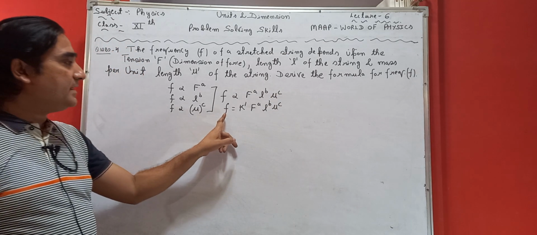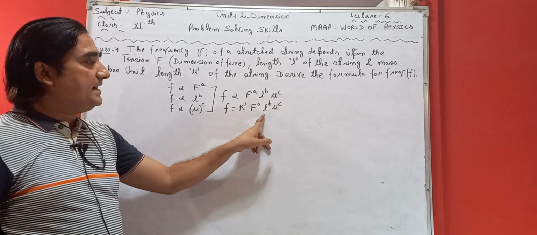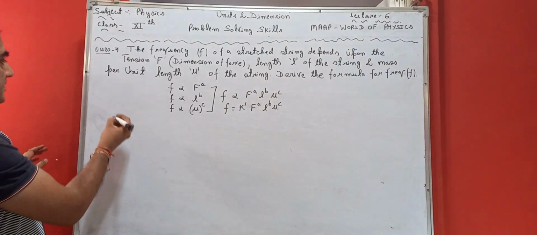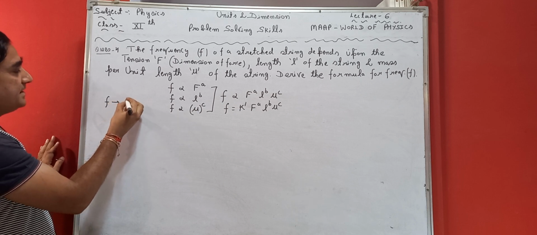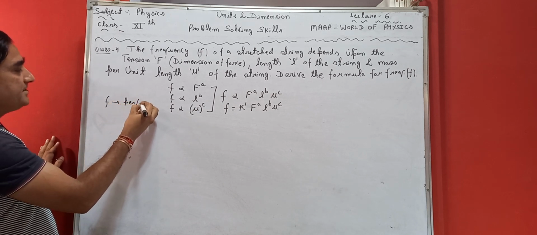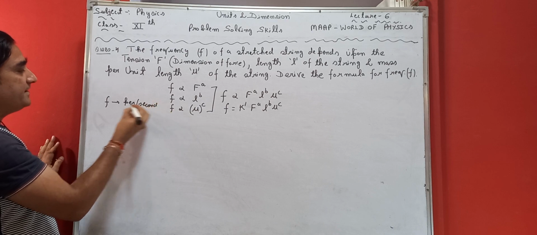Now we have to calculate the dimensions of the individual quantities. So what is frequency?